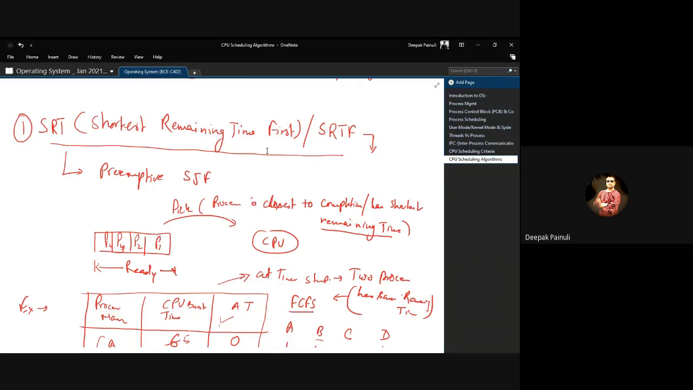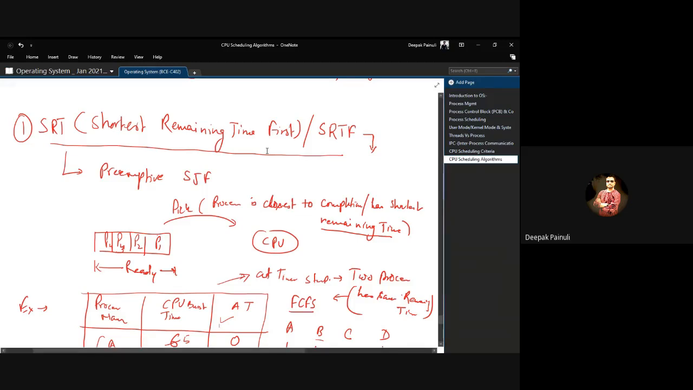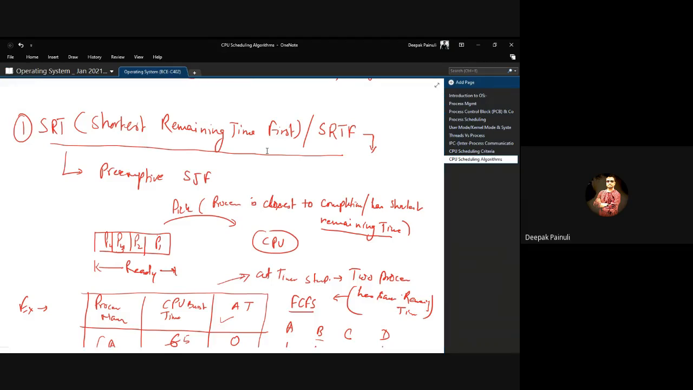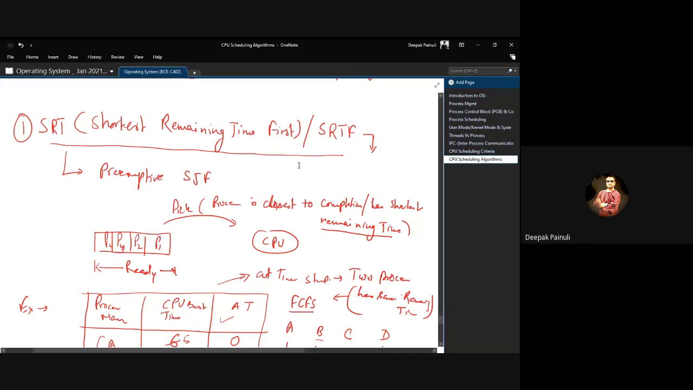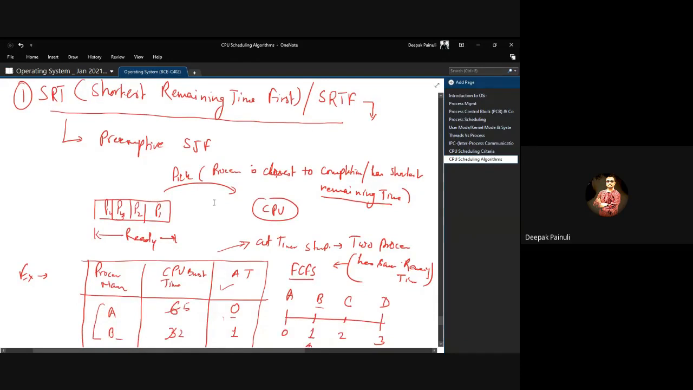Maybe in the exam he will not ask for the algorithm directly. He will not tell you to use SRT. He will tell you to use preemptive SJF. Then you must understand that SRT is the only preemptive SJF algorithm, right? So you need to apply SRT when you are asked for preemptive SJF, right? So remember that one. Now this one is SRT.